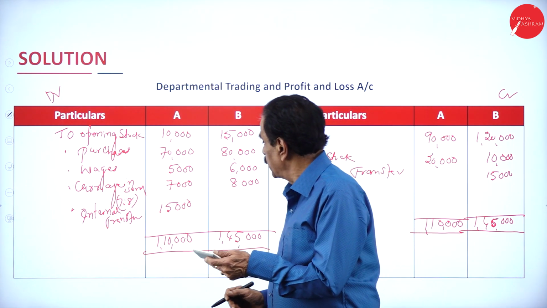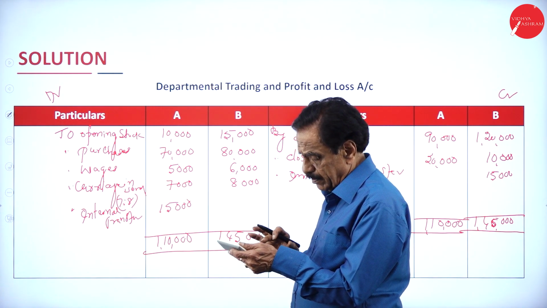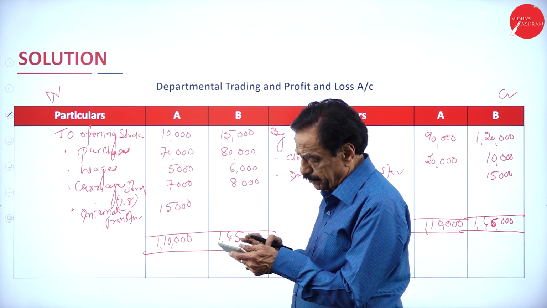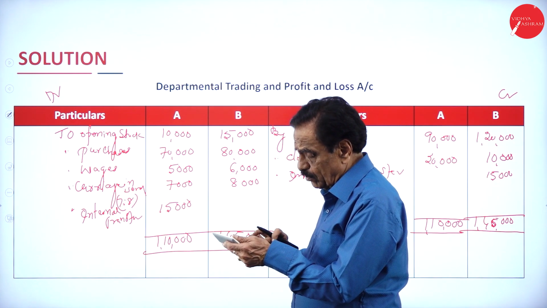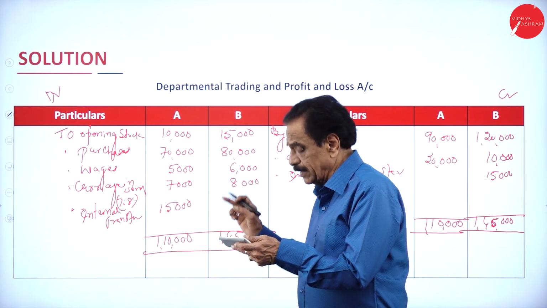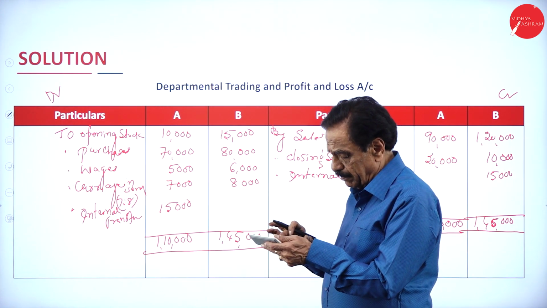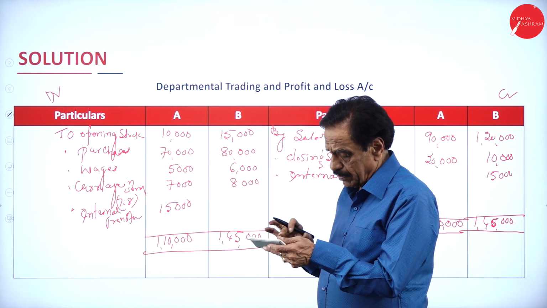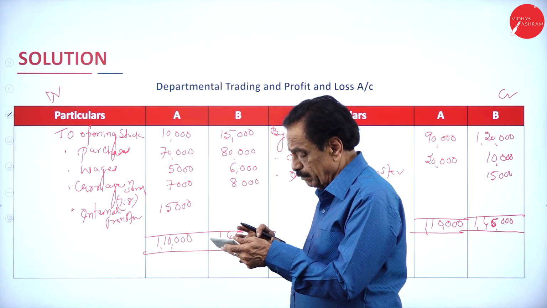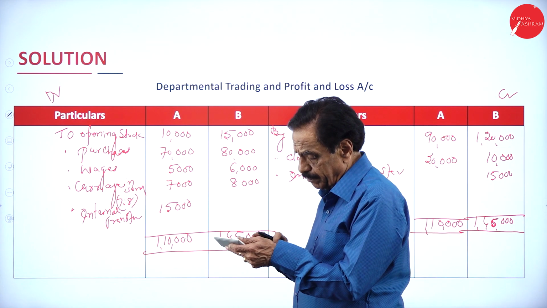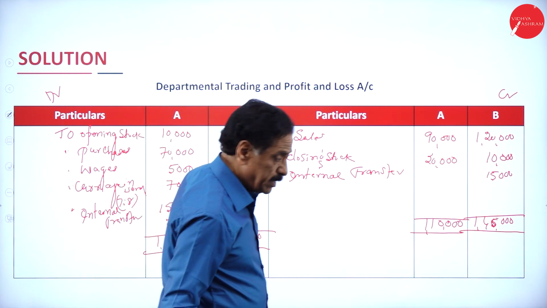Then 1,10,000 minus 10,000 minus 70,000 minus 5,000 minus 7,000 minus 15,000. So 3,000 is the difference.